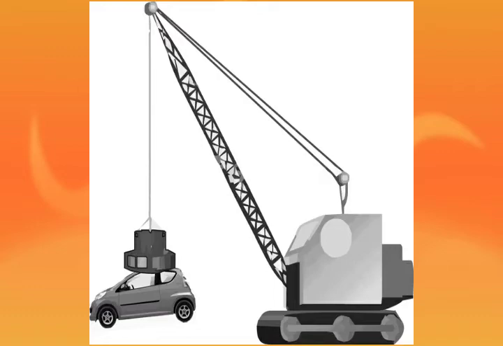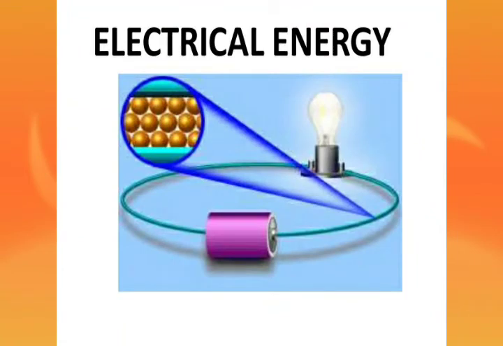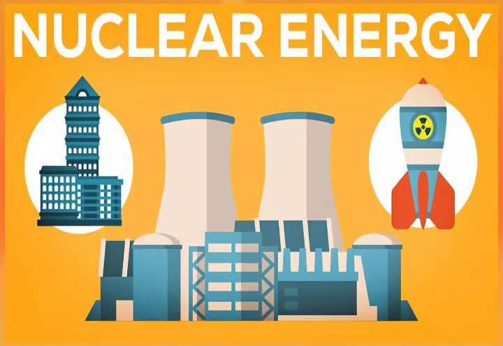Next is electrical energy. When two dry bodies are rubbed together, they get charged and gain electrical energy. A comb, when rubbed on dry hair, can attract small bits of paper and cause them to move towards the comb.